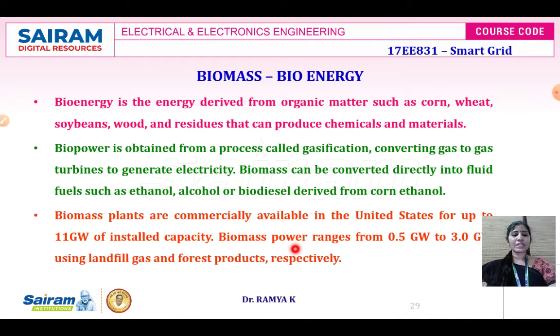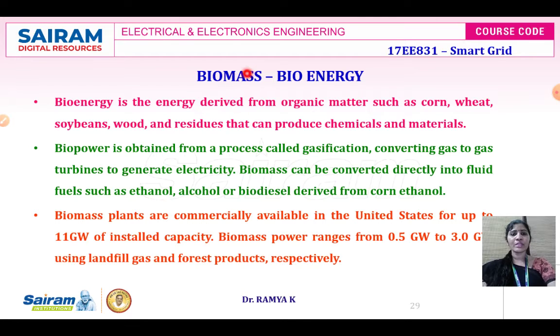Biomass plants are commercially available mostly in India or in other countries like Korea, Belgium or Dubai. Like, we don't have the biomass power plant, but mostly the biomass power plant is going to be the commercial power plant in United States for up to 11 gigawatts of installed capacity. In US they have installed the biomass power plant for 11 gigawatt. Biomass power ranges from 0.5 gigawatt to 3 gigawatt using landfill gases and forest product respectively.